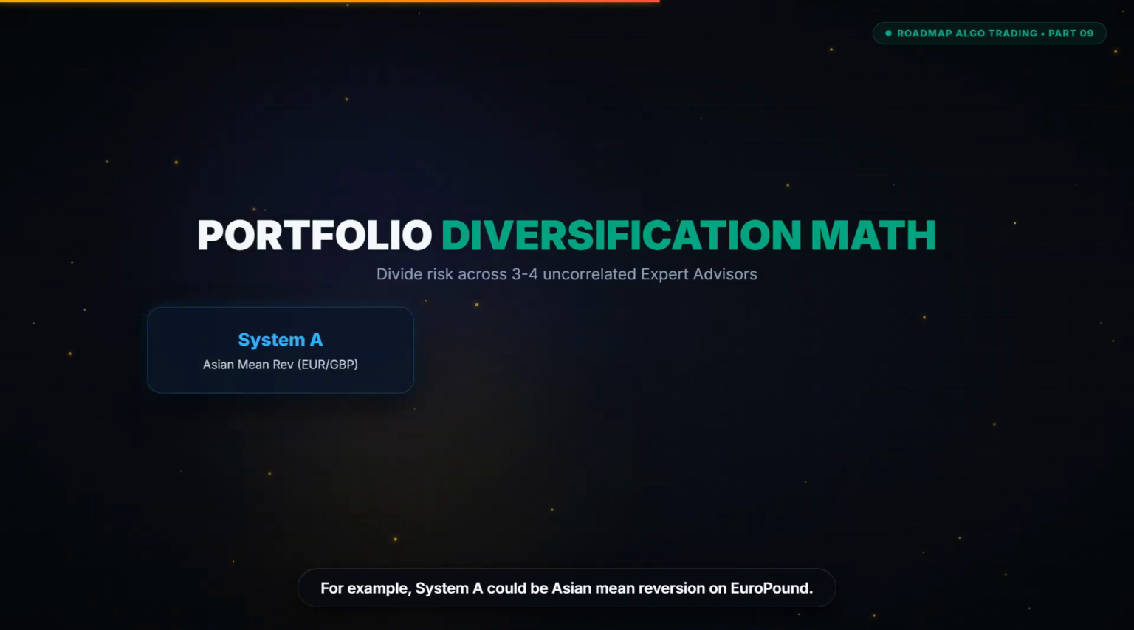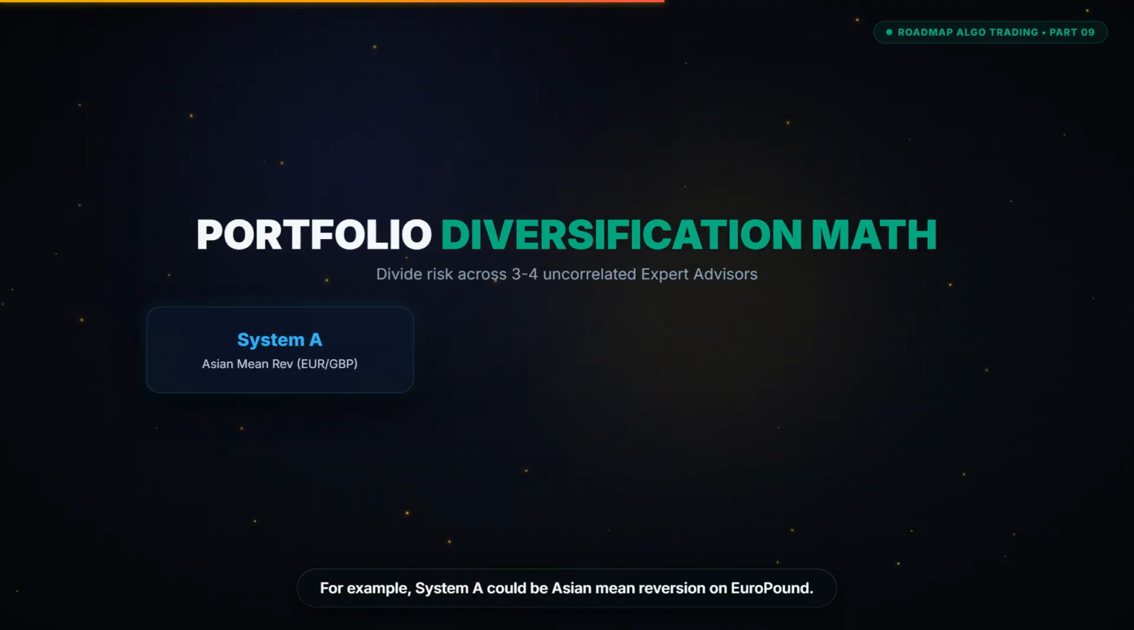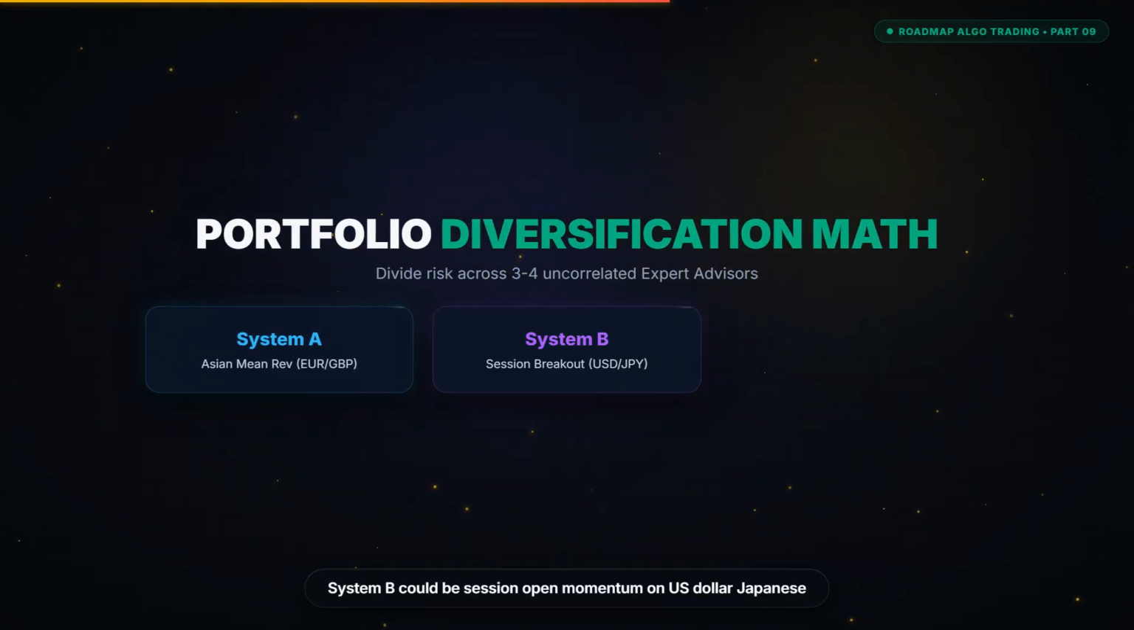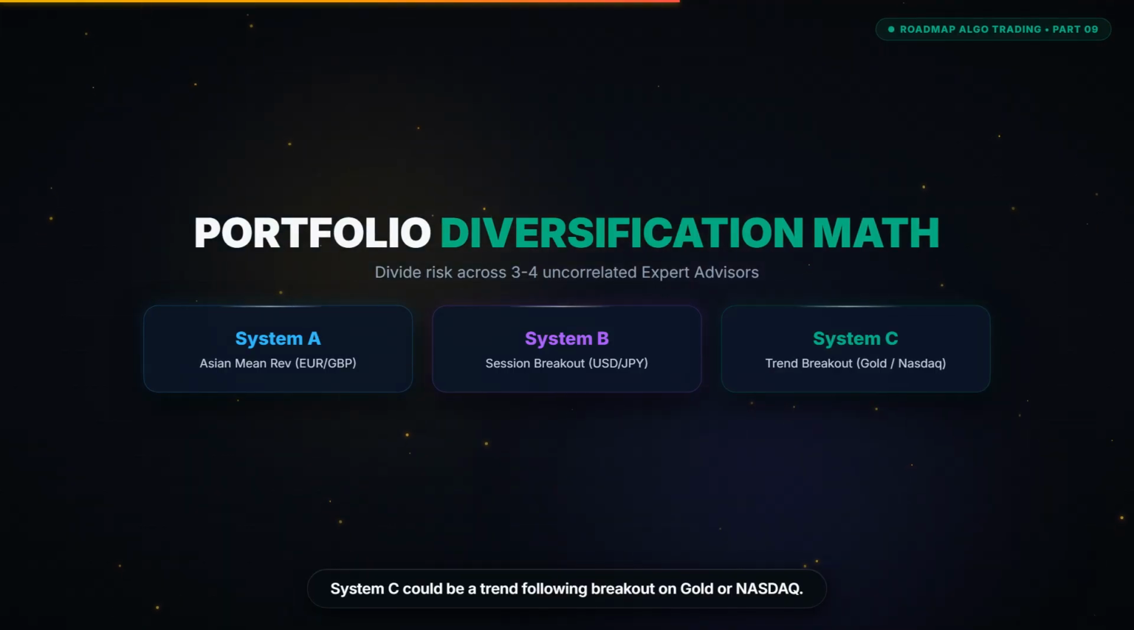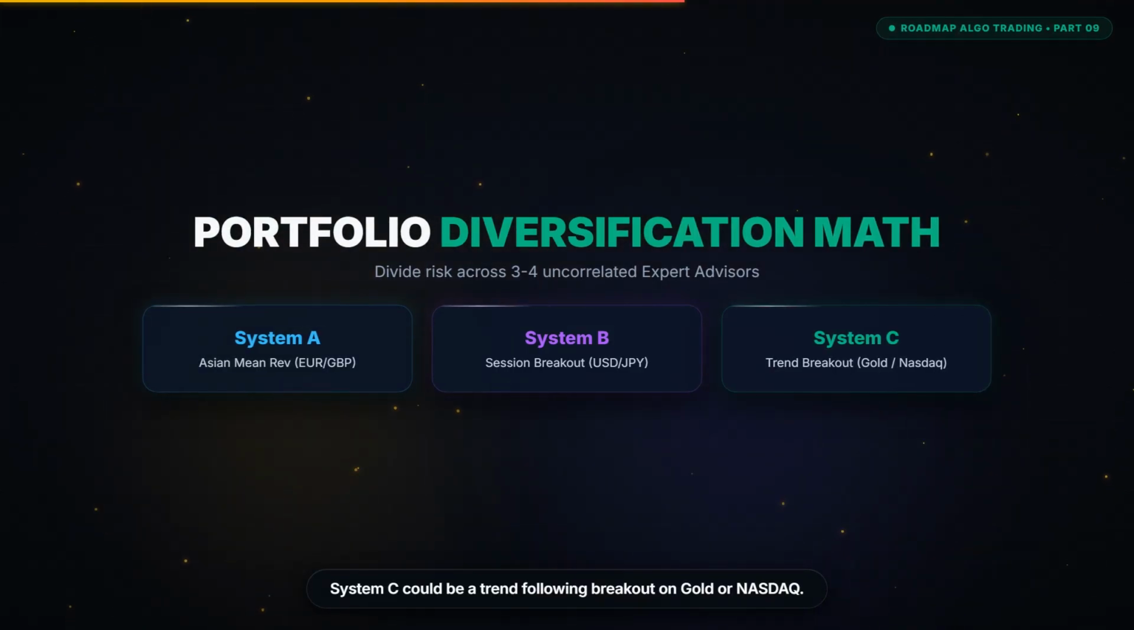For example, System A could be Asian mean reversion on Euro Pound. System B could be session open momentum on US dollar Japanese yen. System C could be a trend-following breakout on gold or NASDAQ.